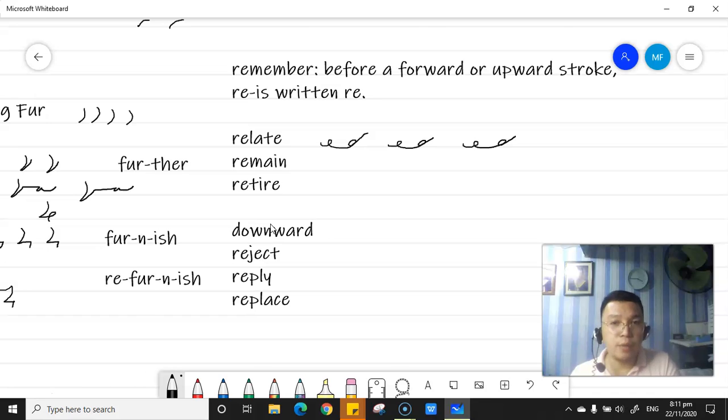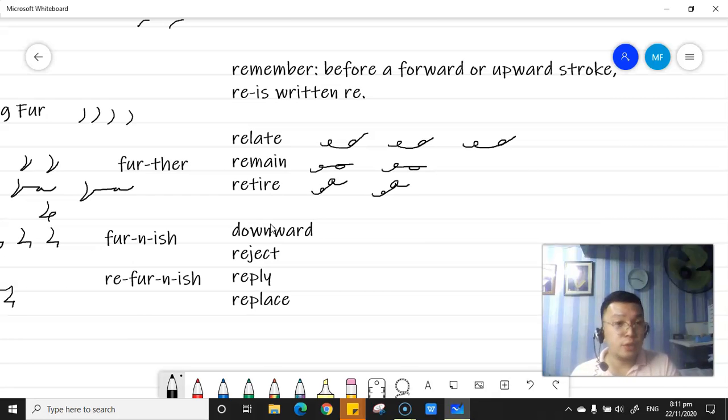Same with the remain kasi this is a forward symbol. R-E-M-A-N, remain. Retire, upward to eh. R-E, broken circle, T-I-R, retire.